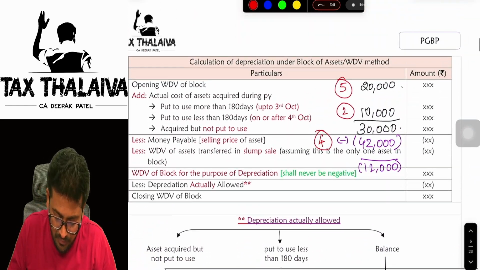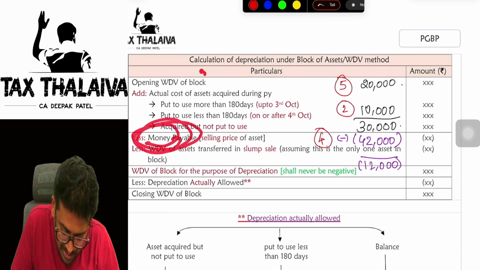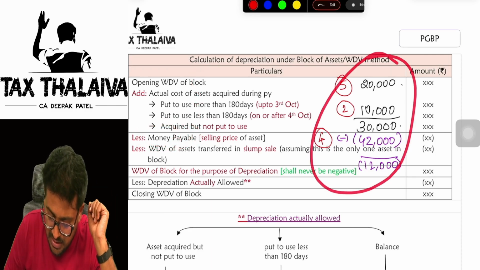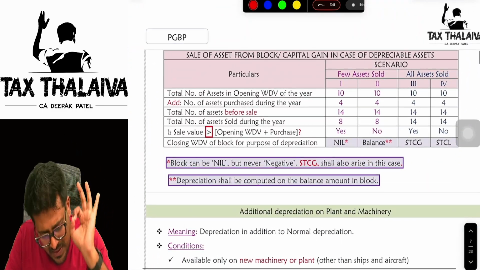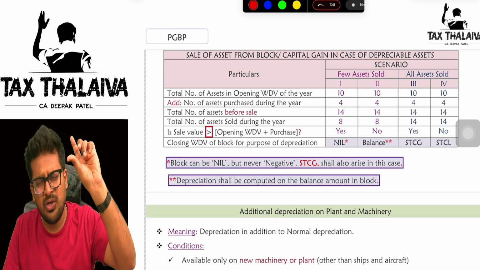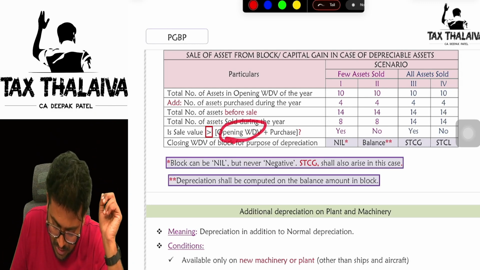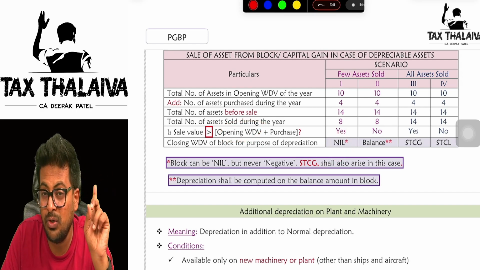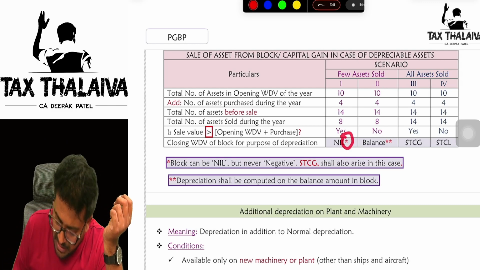In this table, wherever we discussed this, if the money payable is more than these two, automatically it will become negative. Just now we have seen this example, so that scenario exactly we are discussing here. We have 6 assets on hand and my sale value by mistake increased more than the purchase value and the opening WDV. In that case, my block will become nil but never negative, because on a negative you cannot claim depreciation. So one star mark I have given here.